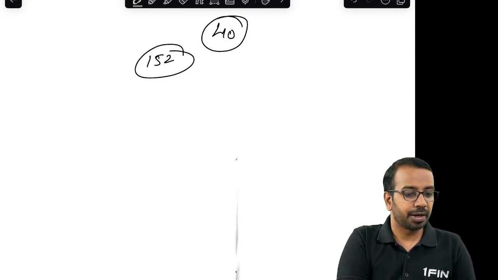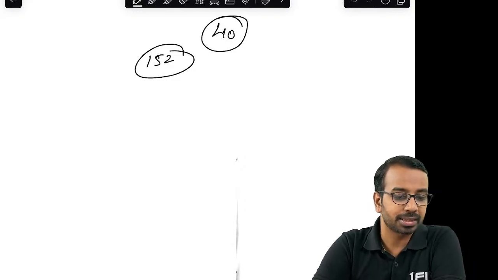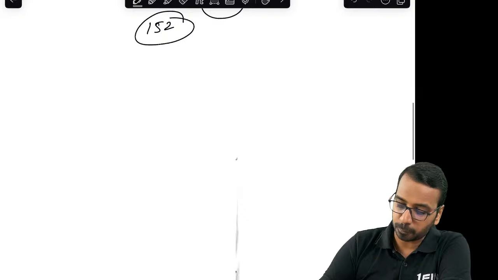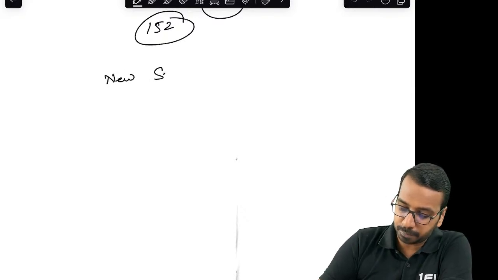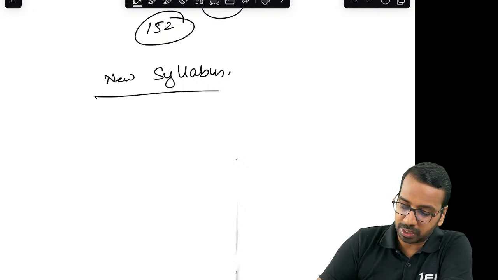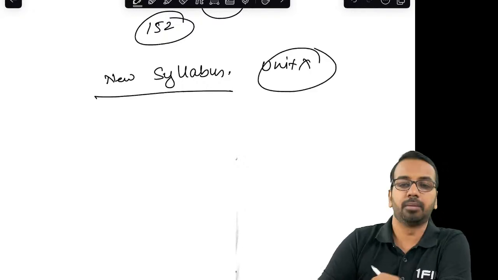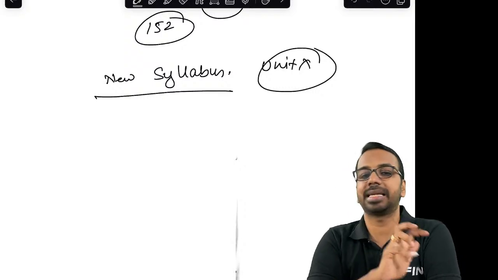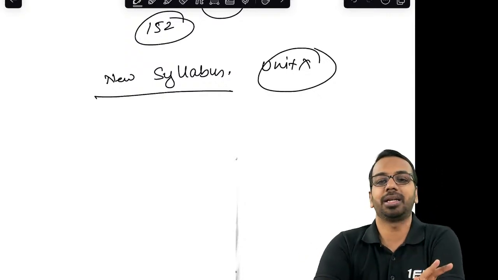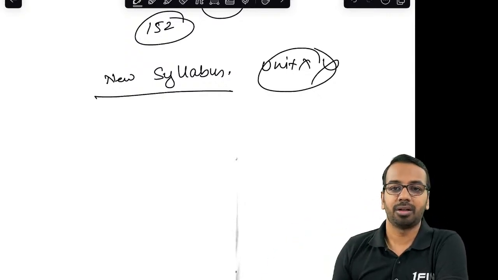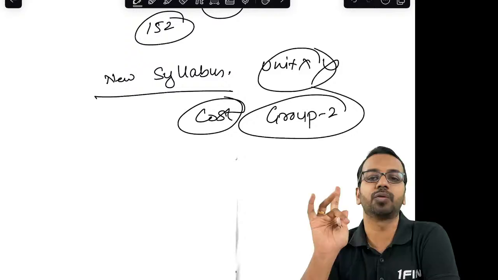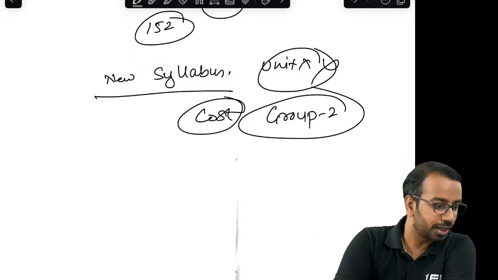Okay, so Venkatesh has a query. Sir, I cleared group 1 and got exemption in costing in May 24 exams. Now while filling the exam, so very good question, Venkatesh. If you have written in new syllabus, then unit is not applicable. Please understand, if you have written examination only in new syllabus, you don't have any previous exemption, or if you have not passed any group earlier, then unit is not applicable at all. So if you have got exemption in costing, then you have to file for group 2 and write the remaining 2 papers. Don't go for unit scheme. Okay, so that is the question.